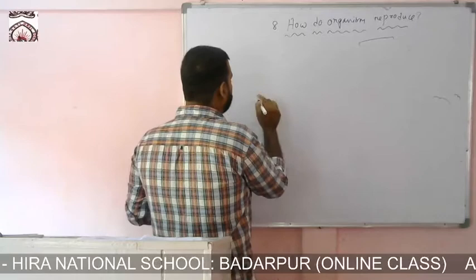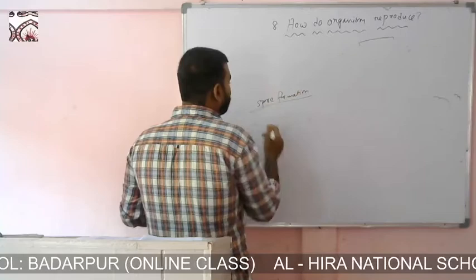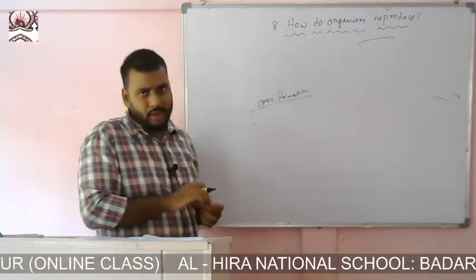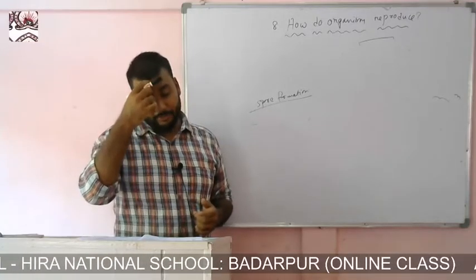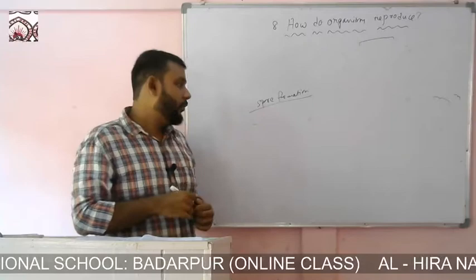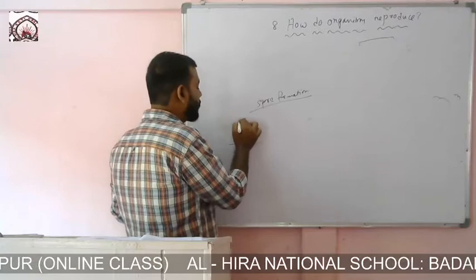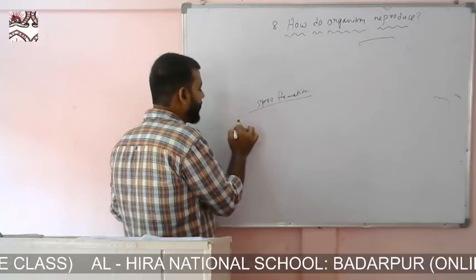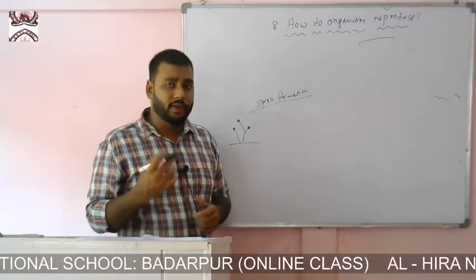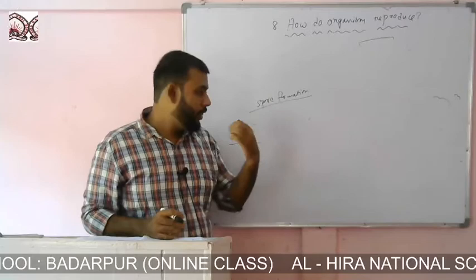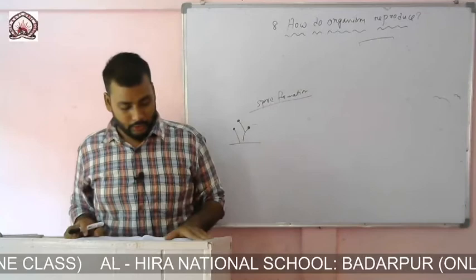And finally, spore formation. Spore formation takes place in microorganisms like mold or Rhizopus, which you will find on bread. This organism develops sporangia, which means small heads, inside which there are small copies, the spores. When the sporangium bursts, the spores fall and give rise to new organisms. So this is spore formation.